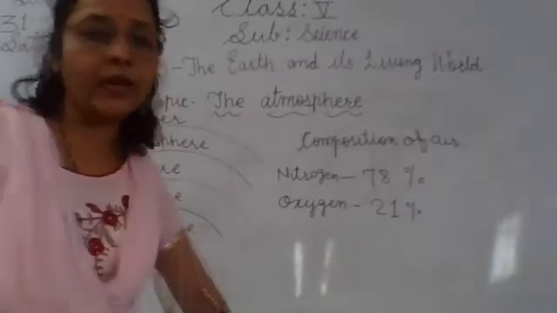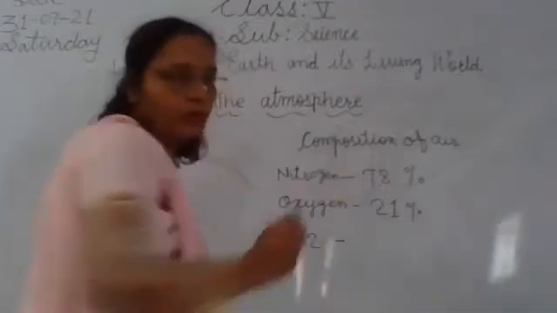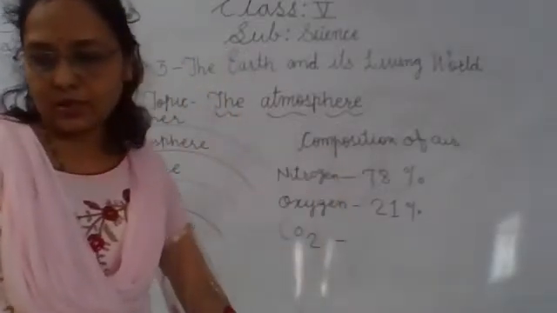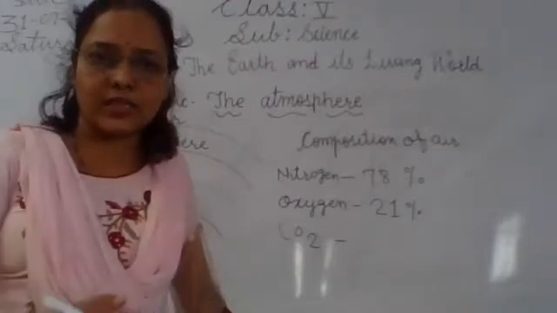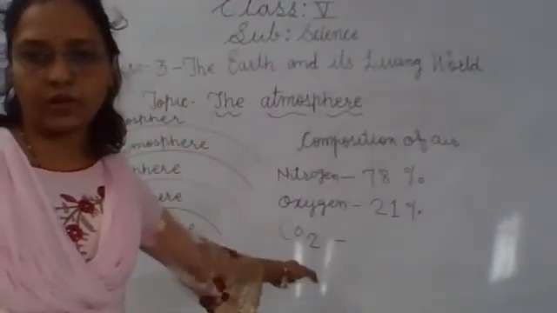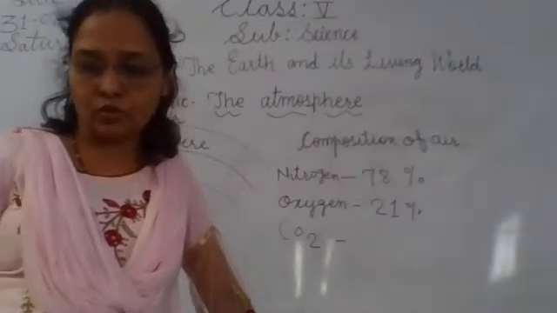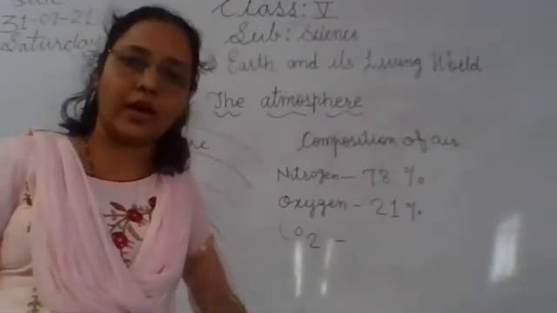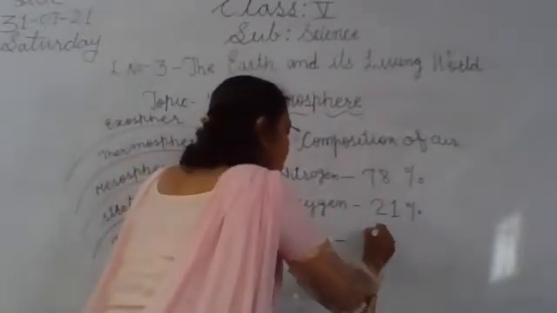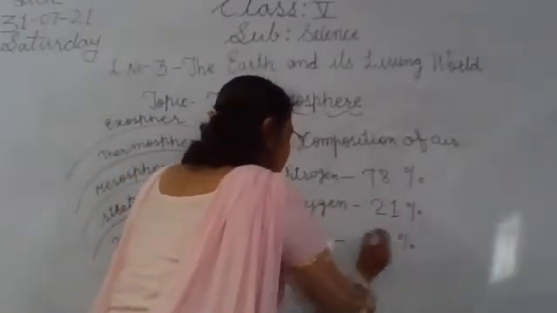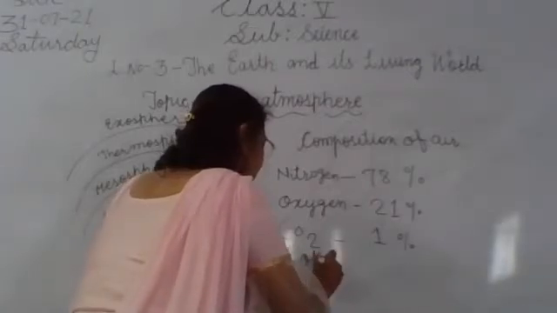Then carbon dioxide gas is also present, CO2. Other gases such as water vapor, hydrogen, ozone, helium, neon, and argon are present in the air, together about 1% along with CO2, and we write other gases.